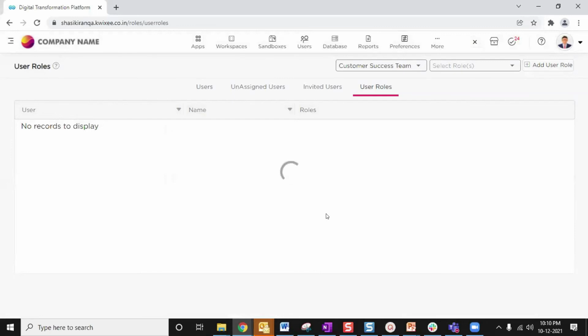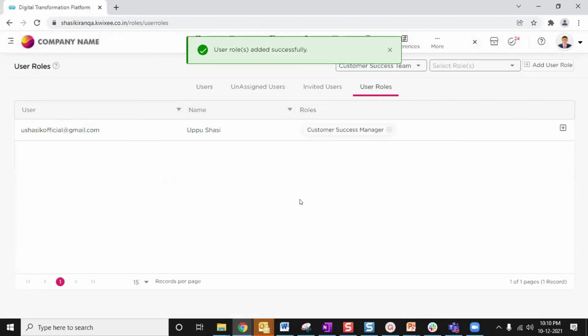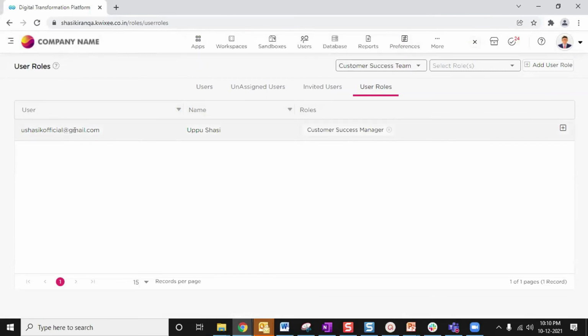And let the platform take a couple of seconds to create that role. Yes, as you can see, for this customer success workspace, there is a role for me, which is customer success manager. I am the user, and my role is customer success manager.